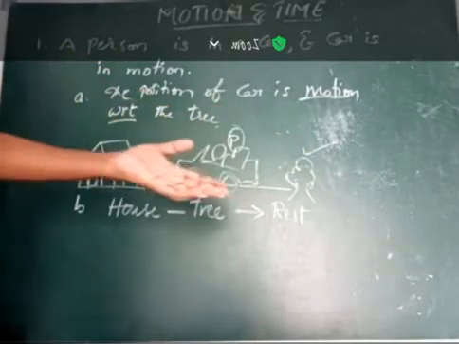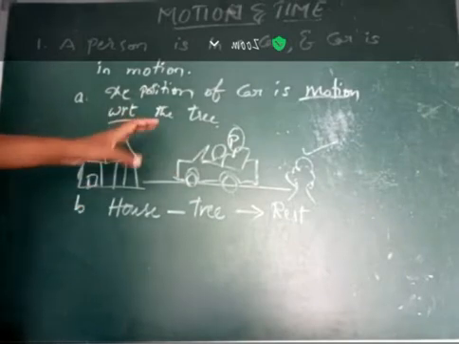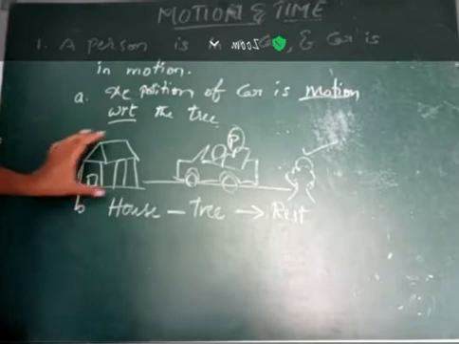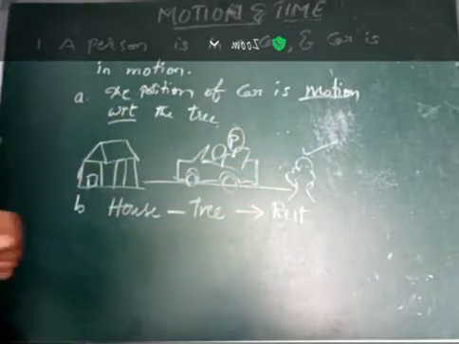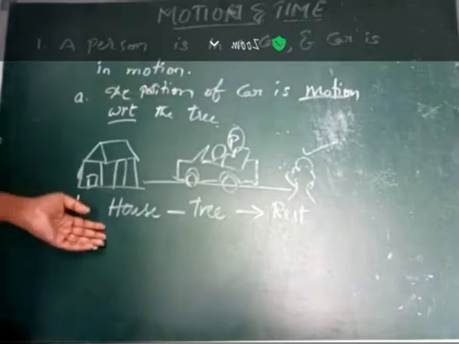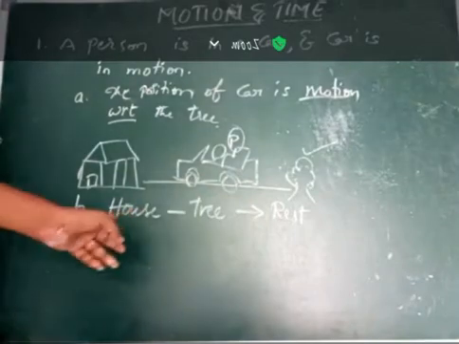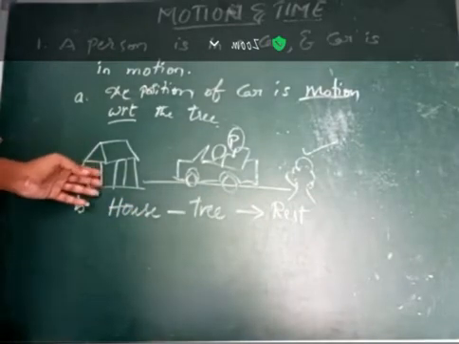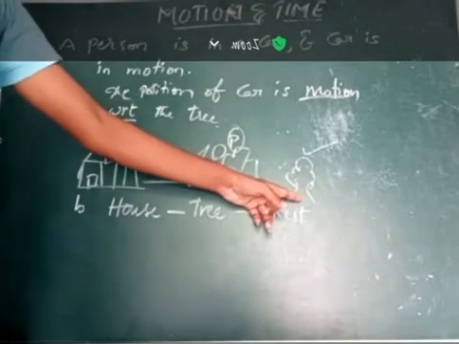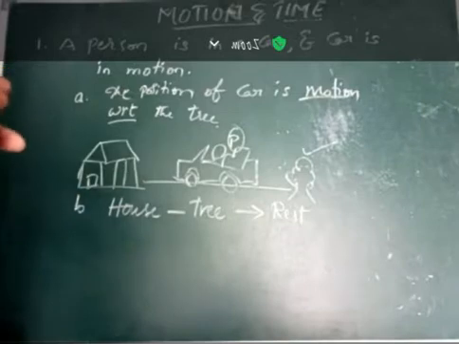These are fixed at any time. So the distance between the objects is not changing, and we can say that the house and the tree are at rest with respect to each other. If we compare the house with respect to the tree or the tree with respect to the house, those are in rest position.